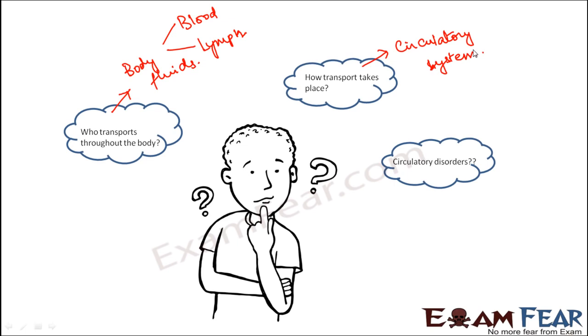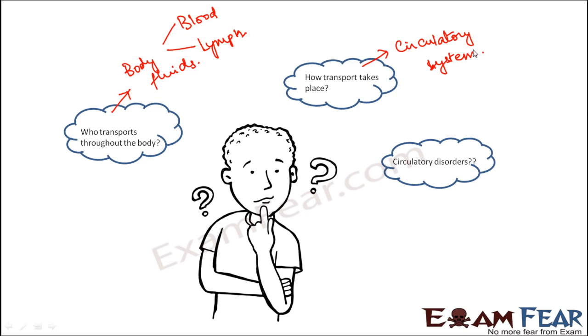Now how is the process of transportation governed, so that the good blood should reach different tissues of the body and the bad blood should be thrown out of the body? So how does that governance take place? So that is what we will see when we talk about the circulatory system in detail, that how exactly these body fluids carry substances from one part to another.